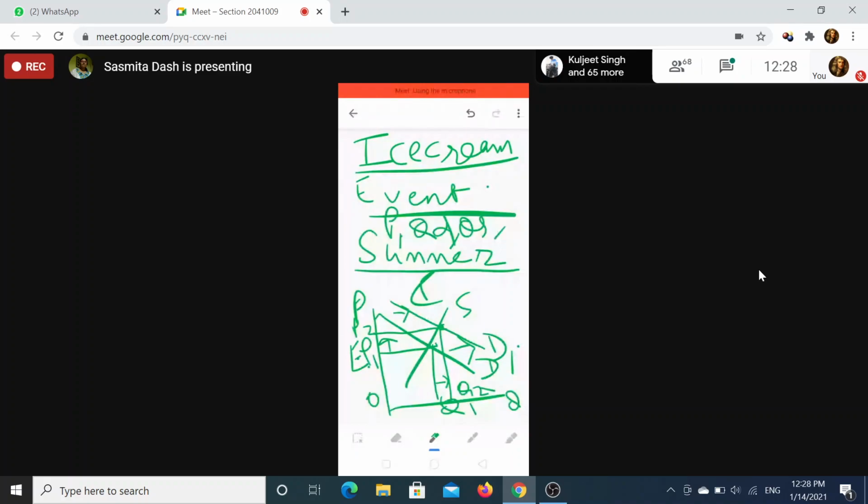So your answer will be: if it is summer season, then the price of ice cream will increase, the quantity demanded of ice cream will increase, and the quantity supplied of ice cream will increase, because this Q2 represents quantity. Quantity means both quantity demanded as well as quantity supplied. The X-axis will show quantity demanded as well as quantity supplied. So this is how you have to show it.